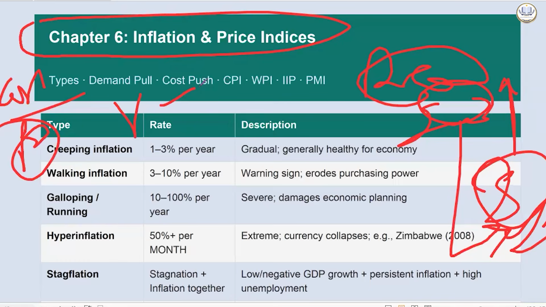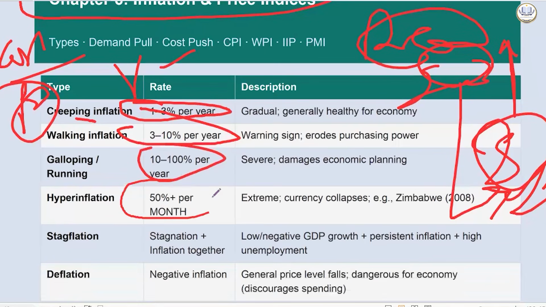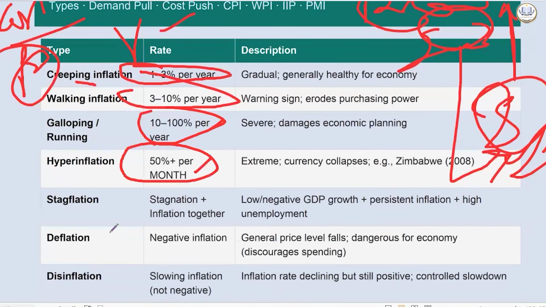Now, there are different terms with respect to inflation based on the percentage. Creeping is when it is a small amount, 1 to 3%. Walking is when a bit more, 3 to 10%. Galloping is when 10 to 100% per year. Hyperinflation is when 50% plus per month. That is hyperinflation, not per year.